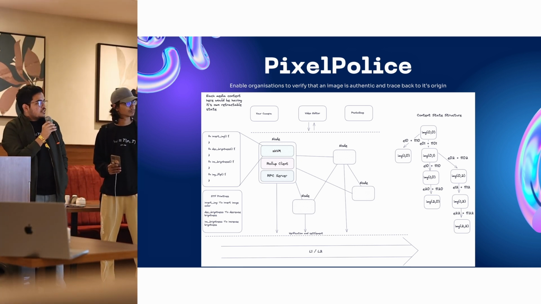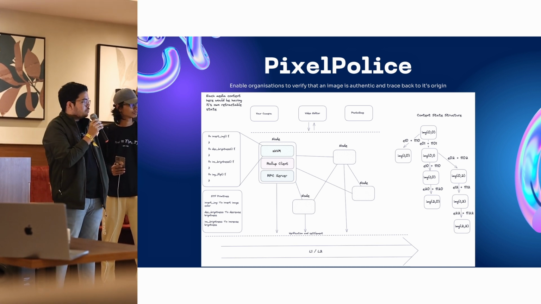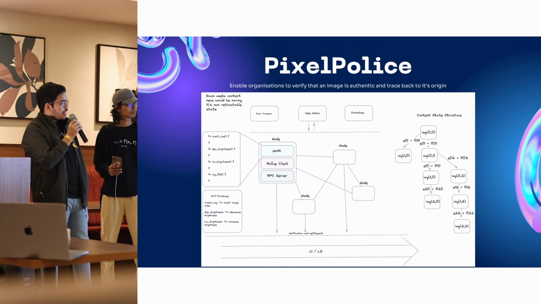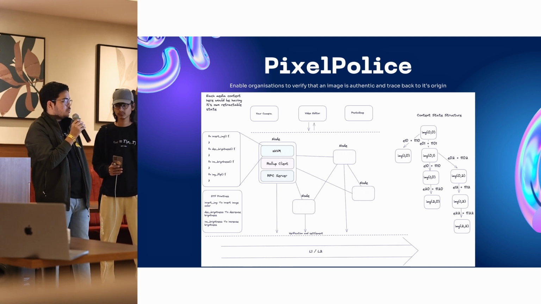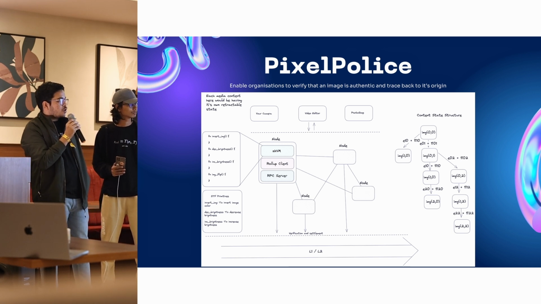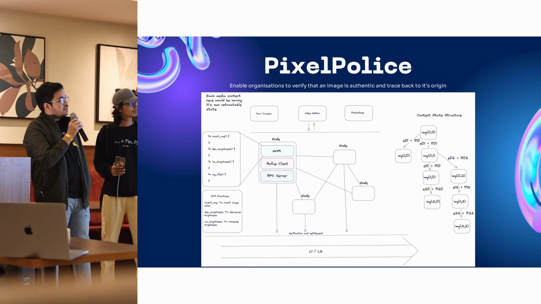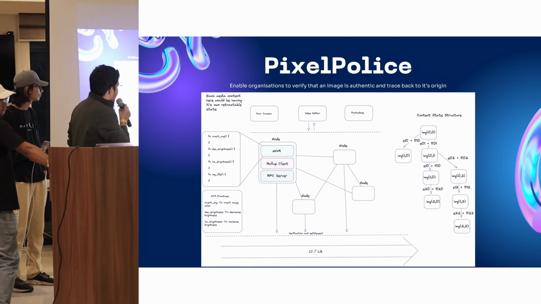And similarly, this is what the state structure in this particular rollup might look like. Suppose we have an origin image 0,0, and someone took that particular image and did a certain edit operation on top of it and built a 0,1 version of it. And someone else might take that 0,1 version, make some edit, generate the proof of that particular edit, and generate a 0,2 version of it.